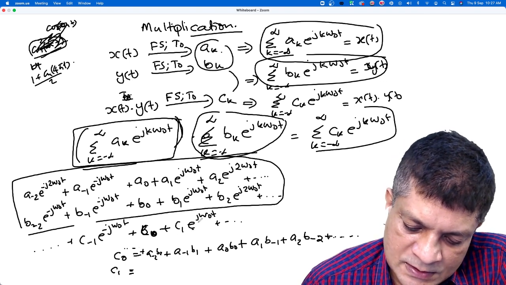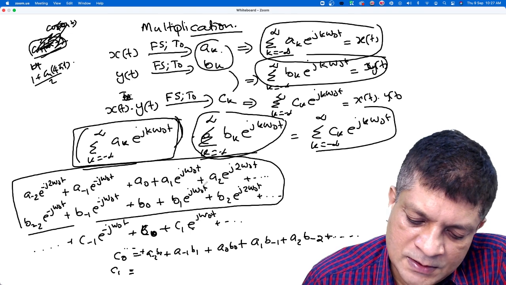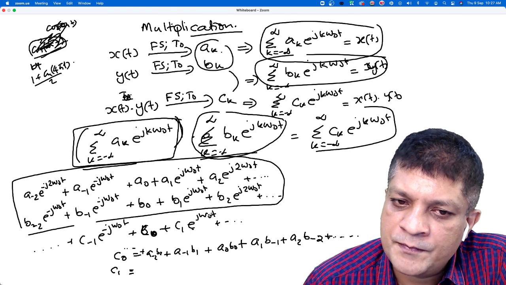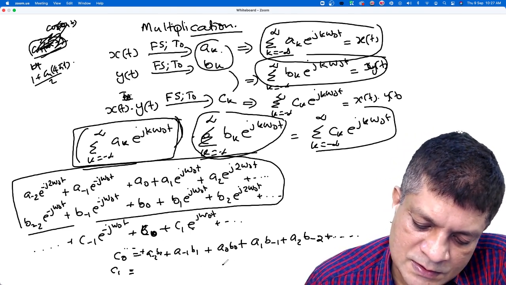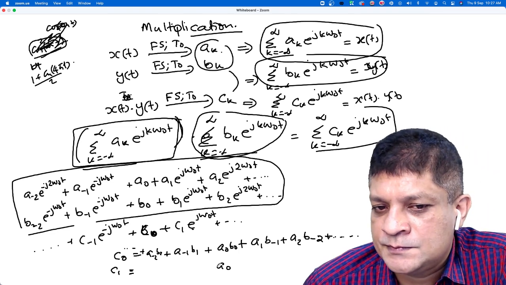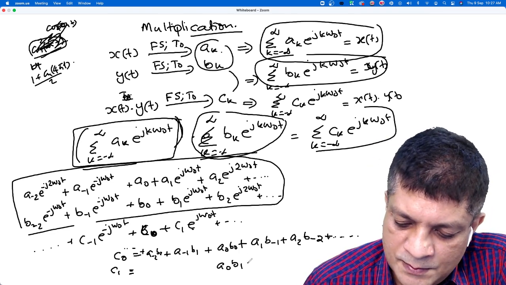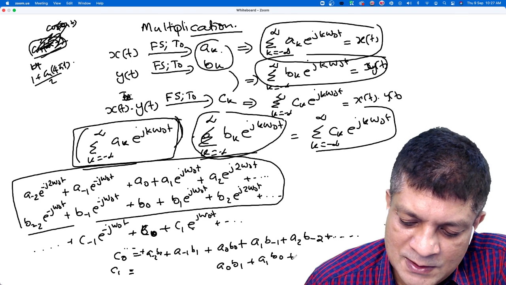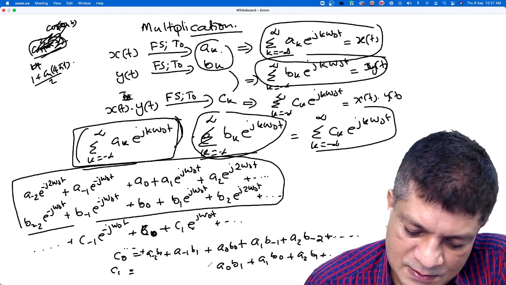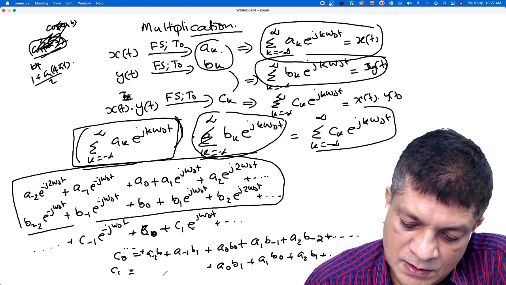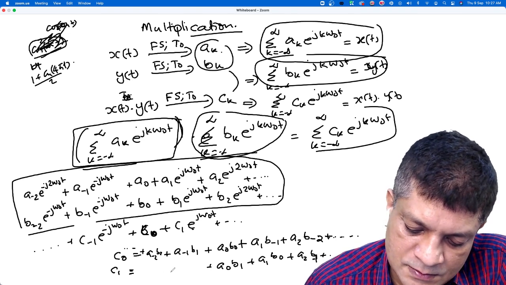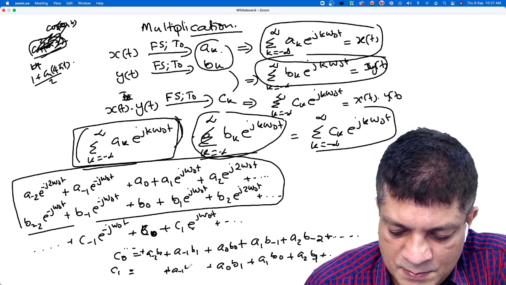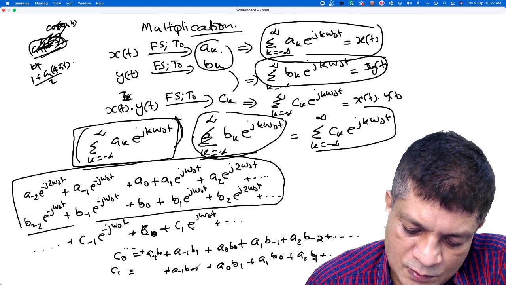C1 means here it is e to the power j omega naught t. So multiply these two, find the corresponding terms which are having that first harmonic. What is that? A0 is multiplied with which one? B1. A0 B1 plus A1 B0 plus A2 B minus 1. That sequence will go on. And this side? A minus 1 B2.